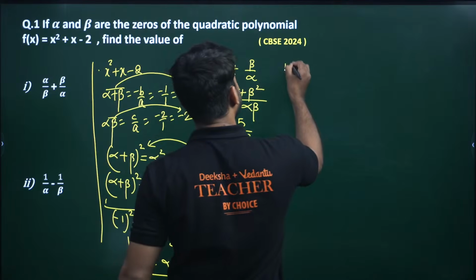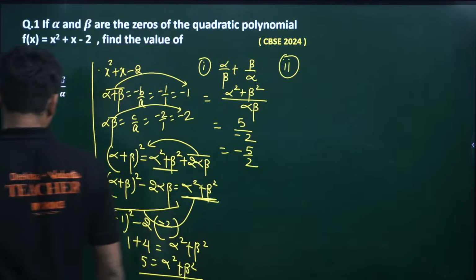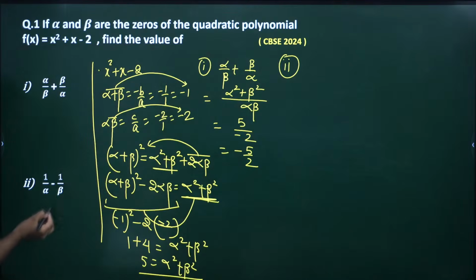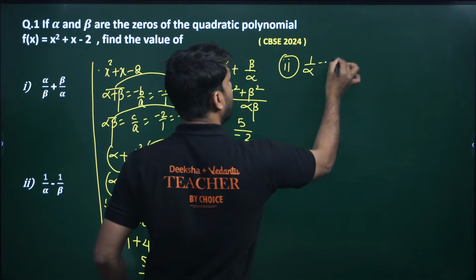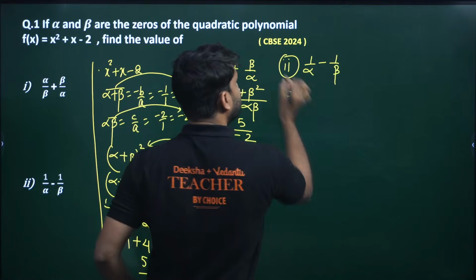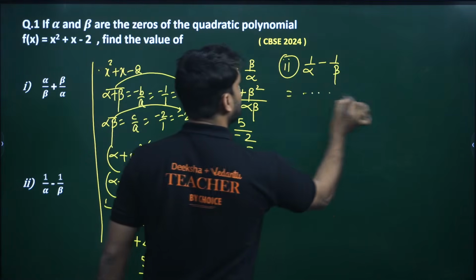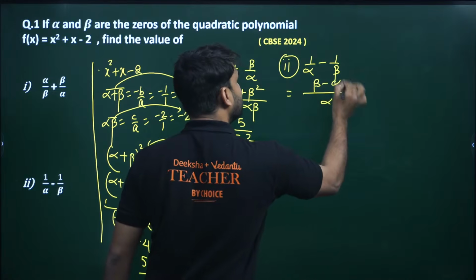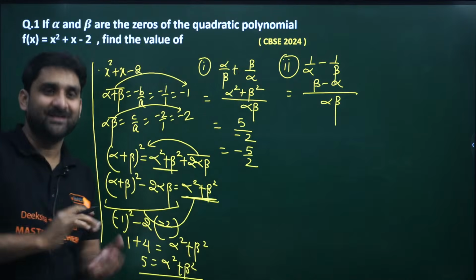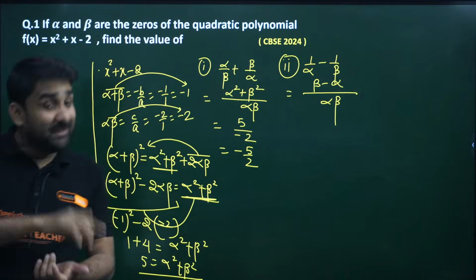Now moving to the second question. Look at the second question. The second question is 1 by alpha minus 1 by beta. Come on, focus here, please, my dear. 1 by alpha minus 1 by beta. This is PYQ, my dear. So the LCM will again be alpha beta, and this will go beta, and this is minus alpha. Beta minus alpha.